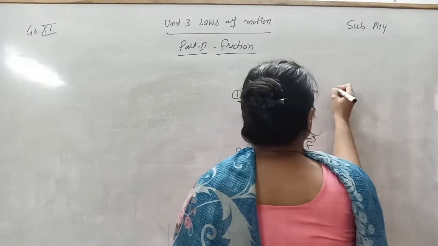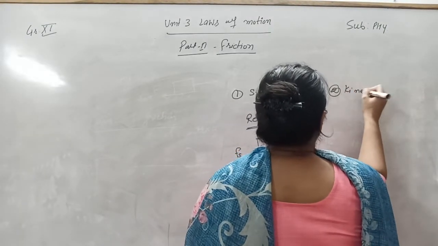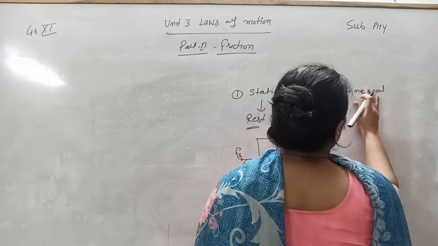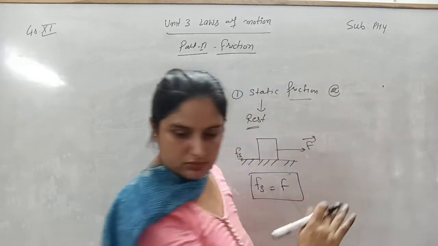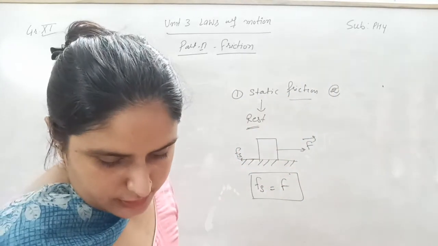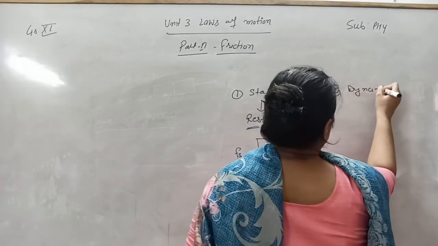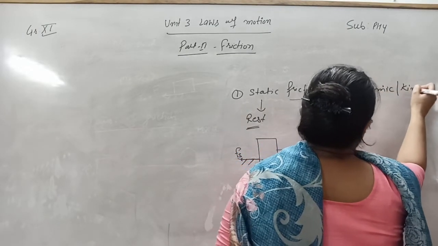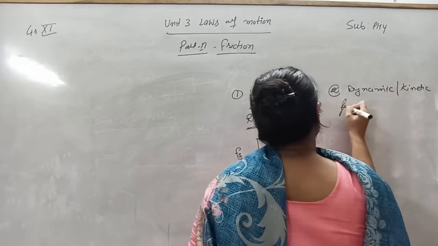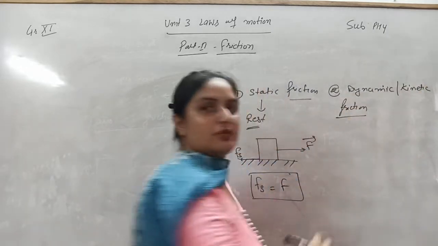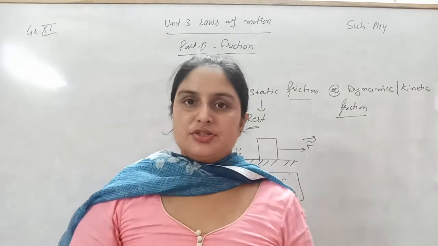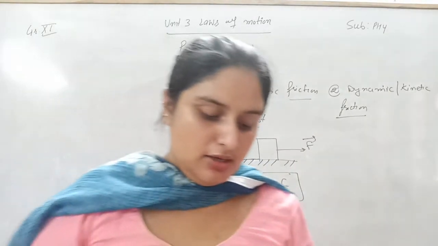The first one is static friction, the second is kinetic friction, or you can also term it dynamic friction. Dynamic or kinetic friction is the force of friction that appears when the object is in motion.